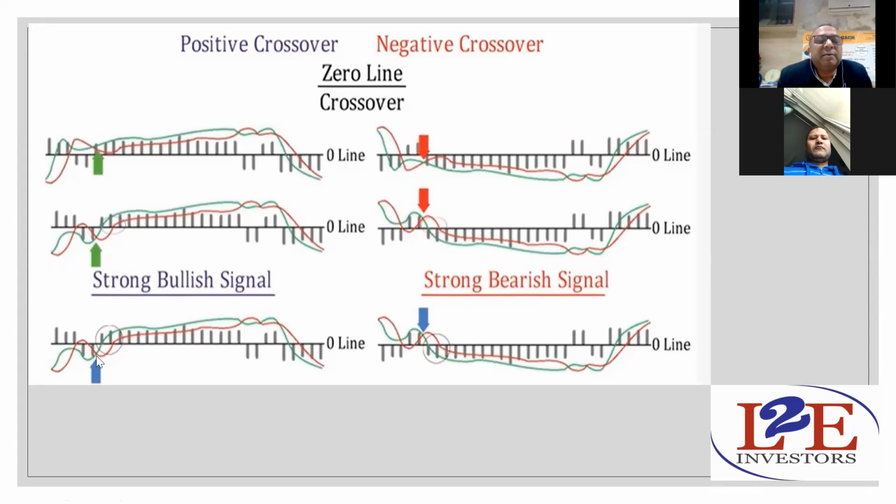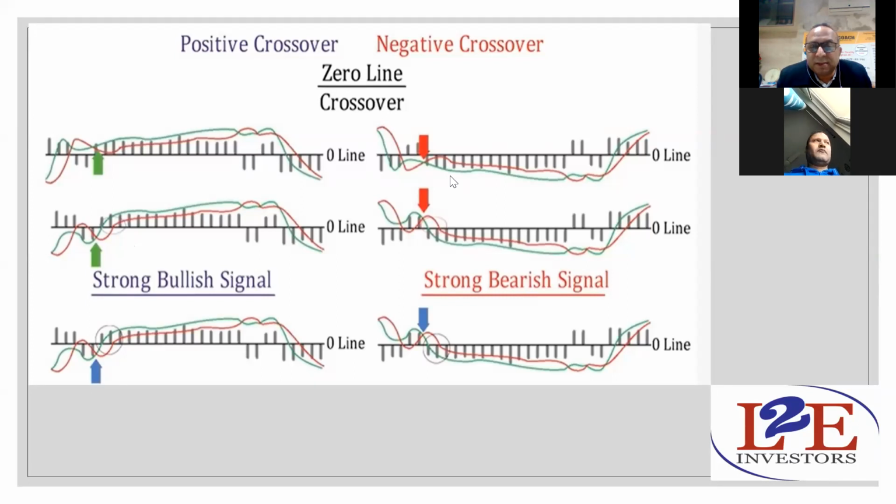Whenever the green line cuts below the zero line and both the lines cross above the zero line, you can see the small circle there. When both the lines move above this zero line, that will give you a strong bullish signal. So whenever the line either crosses above the zero line, or after crossing below the zero line both the lines move upward, then this is a strong bullish signal.